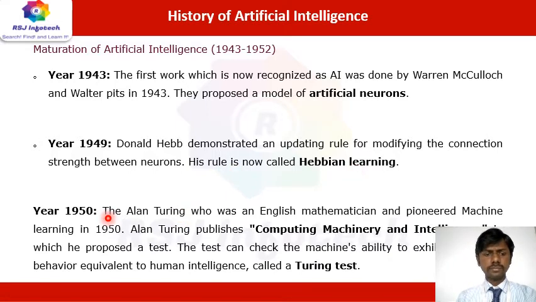And then in 1950, the Alan Turing test. Alan Turing, an English mathematician who pioneered machine learning, published Computing Machinery and Intelligence in 1950, in which he proposed a test. The test checks a machine's ability to exhibit behavior equivalent to human intelligence. That is called the Turing test.